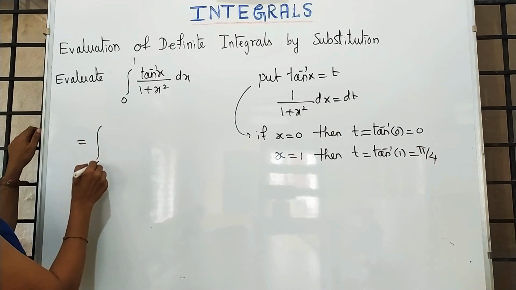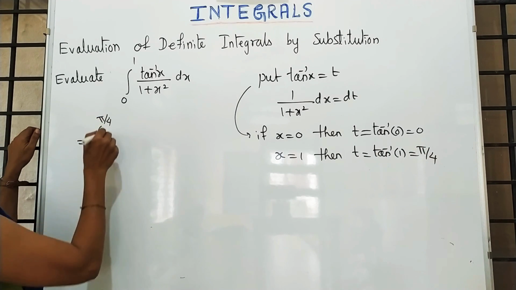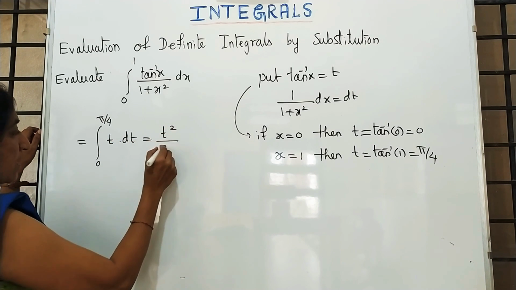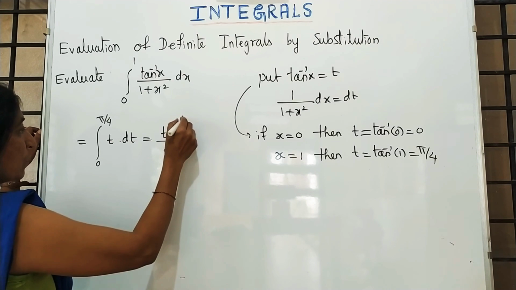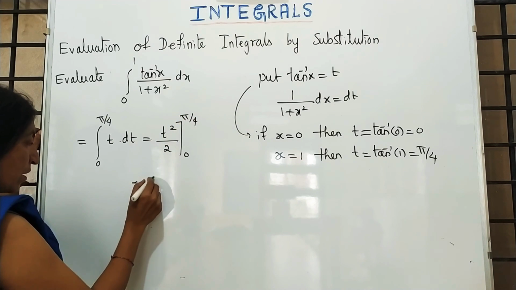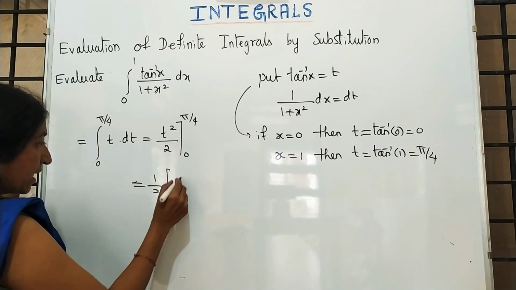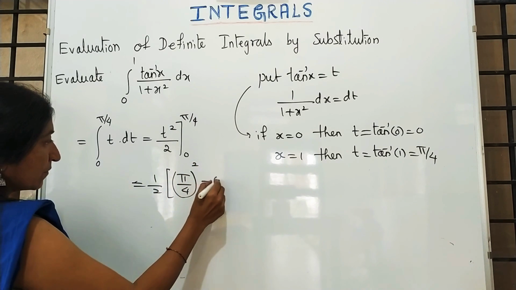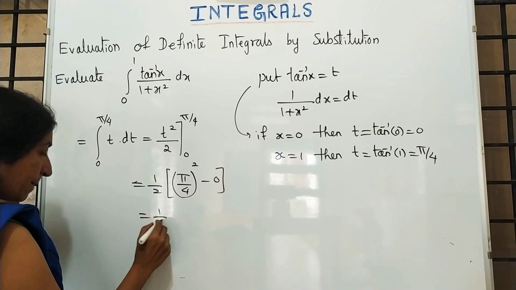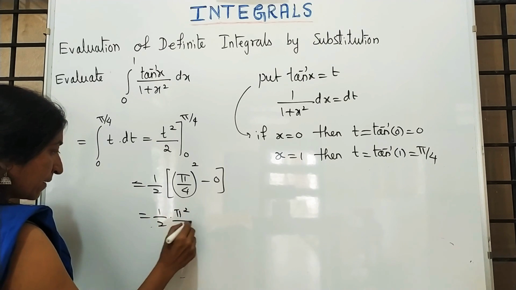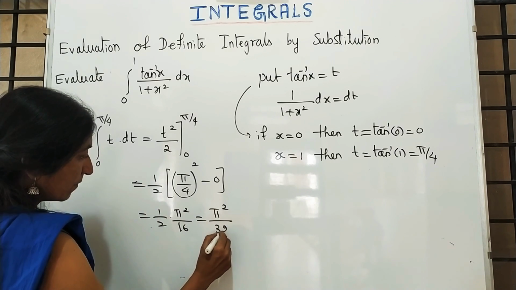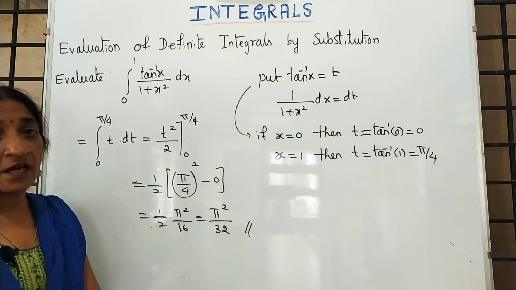So the limits are 0 to pi by 4 t into dt. Integration of t is t square by 2 from 0 to pi by 4. 1 by 2 is a constant, write it outside. So this is the answer.